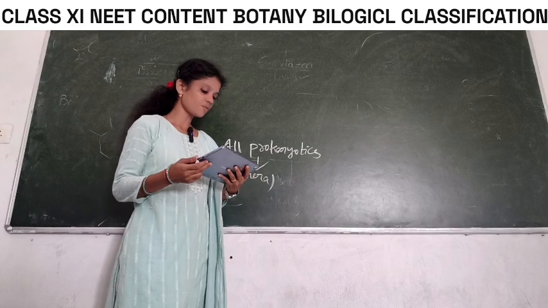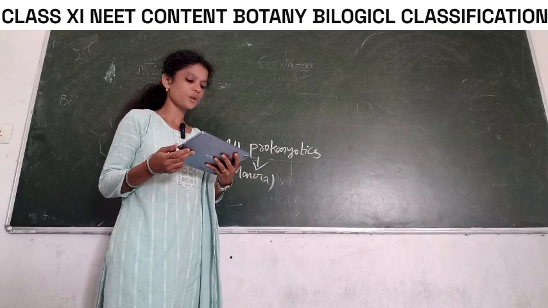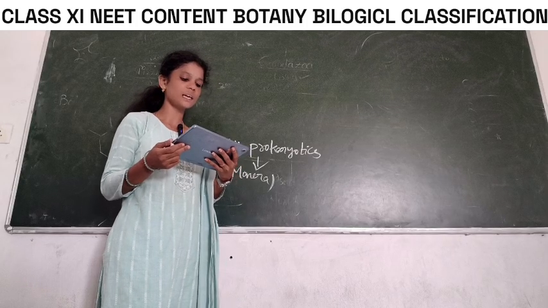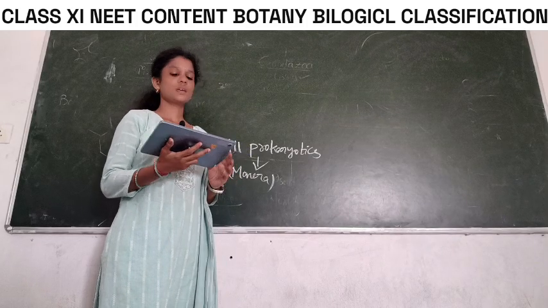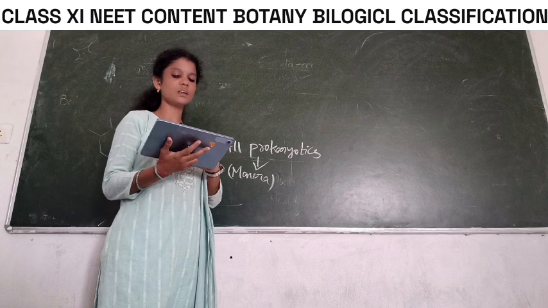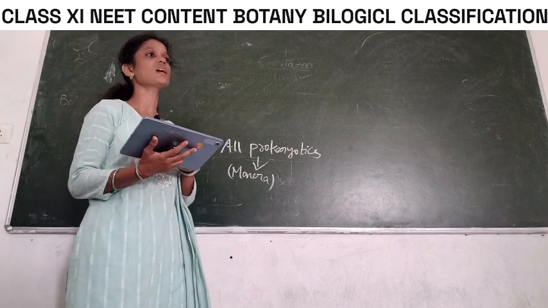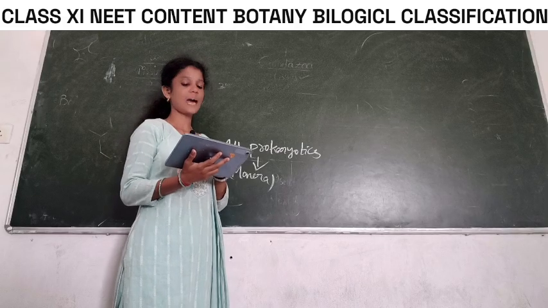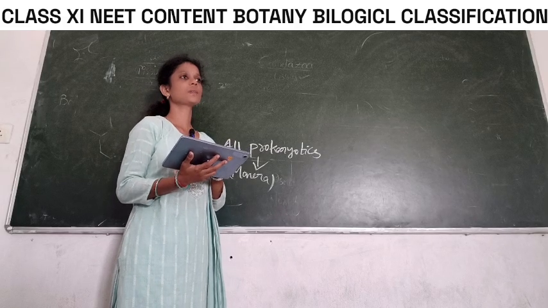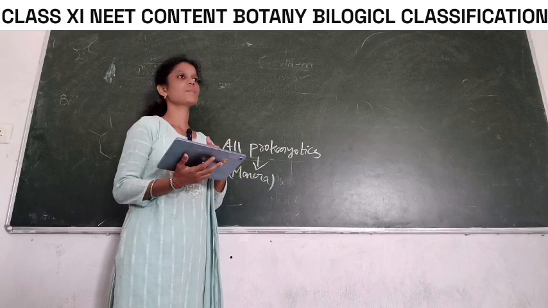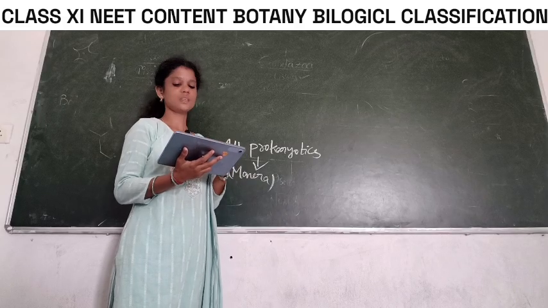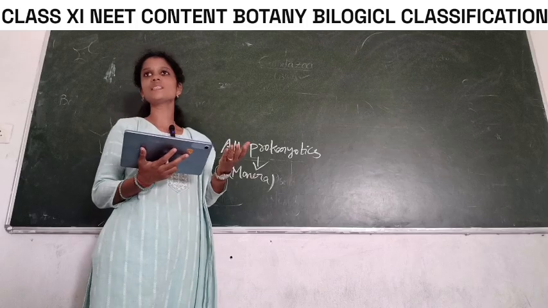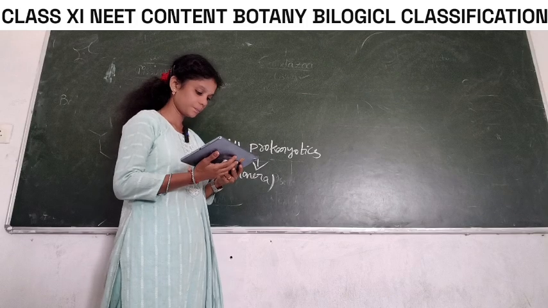Coming to the second bit, the five kingdom classification was proposed by A. R. H. Whittaker, B. Carolus Linnaeus, C. Aristotle, and D. None. Yes, R. H. Whittaker. Carolus Linnaeus classified the organisms into Plantae and Animalia, and Aristotle classified plants and animals. Plants are herbs, shrubs, and trees. Coming to animals, he classified animals into RBCs and non-RBCs.